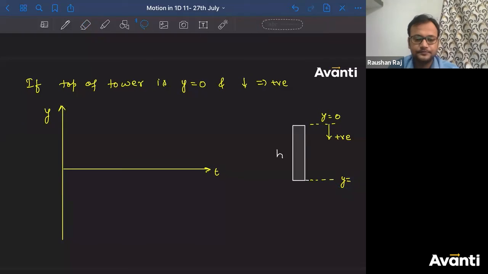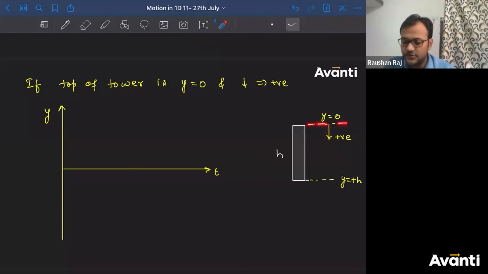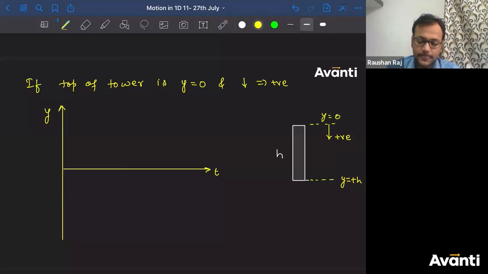If you understand that, the graph is now simple. It will be plus h, because I have considered downward as positive and this is 0. So if you come here, the distance is h, and since we are going down, and down has been considered positive, it is plus h. So the particle will start from 0 and go to plus h. How should the graph look? Concave down, because acceleration is negative. So the graph will look like this.